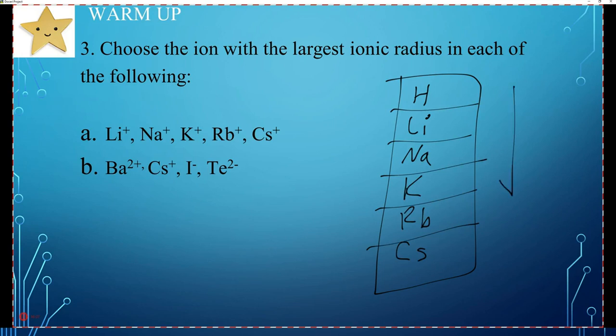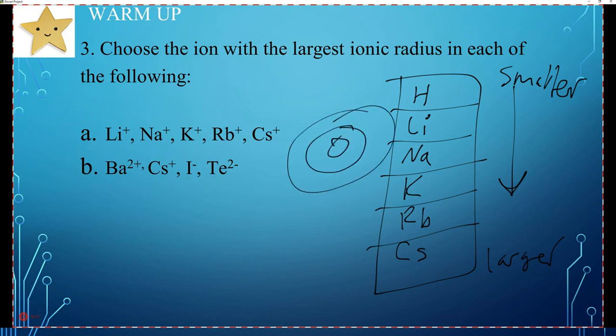So as you go down, they get larger. Smaller up here. And the reason they get larger, as you guys know, is because there's more shielding. So the nucleus has less effective nuclear charge, which means that the positive charge in the nucleus is less effective at holding those electrons. So those electrons are free to roam a little bit and get a little bit away from the nucleus, making the atoms larger. Also, you have more and more shells, and if you draw an atom with many shells, it's larger than an atom with fewer shells. So cesium here is the largest.